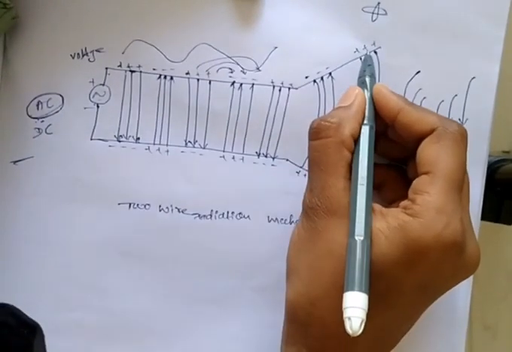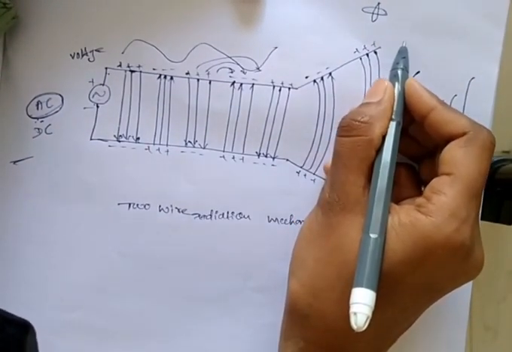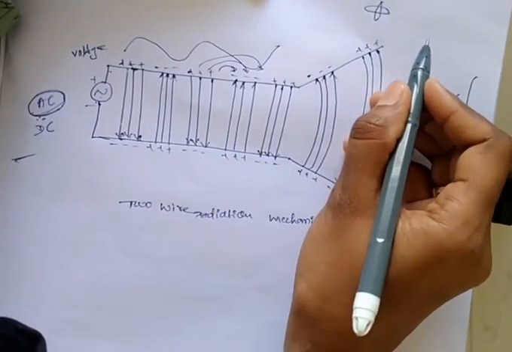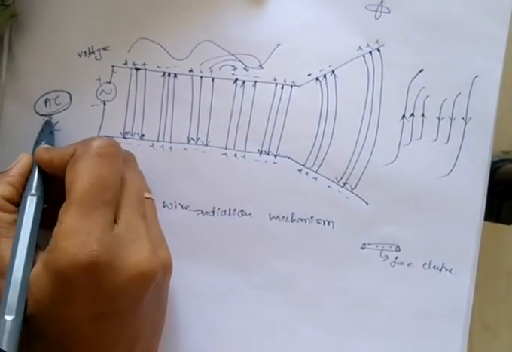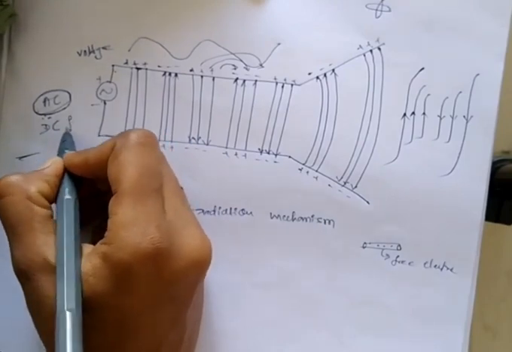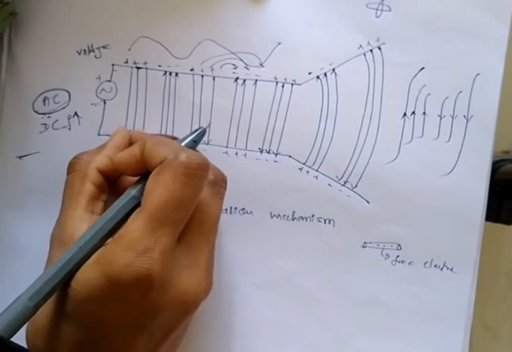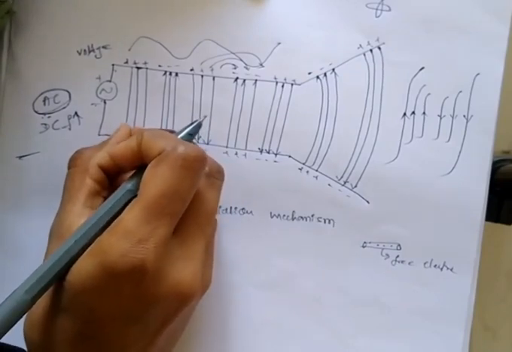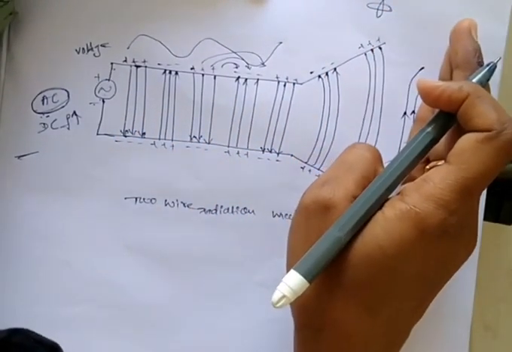Here the antenna transmits different frequency ranges of signals. How does the antenna transmit different frequency ranges of signals? That depends on the source only. Whenever I apply a high frequency signal, these electric field lines are much closer, and the antenna transmits higher frequency signals.